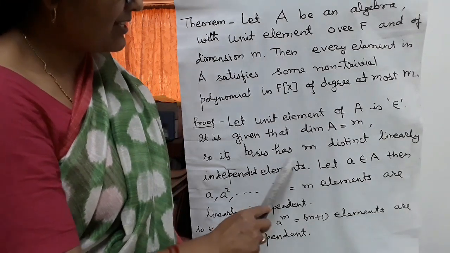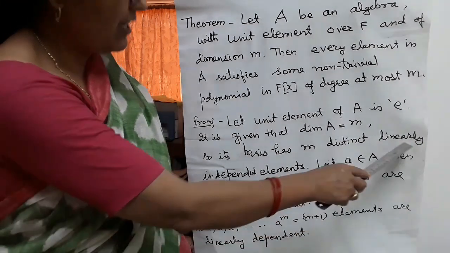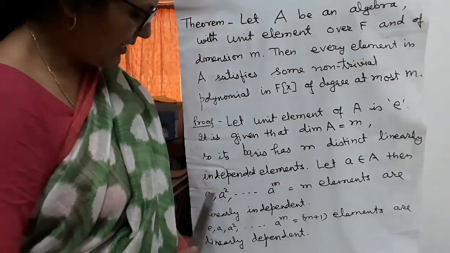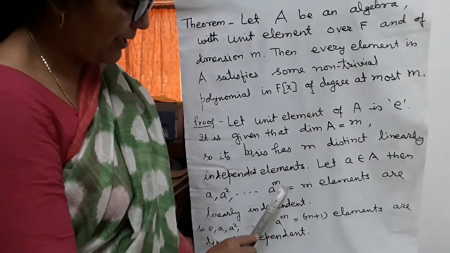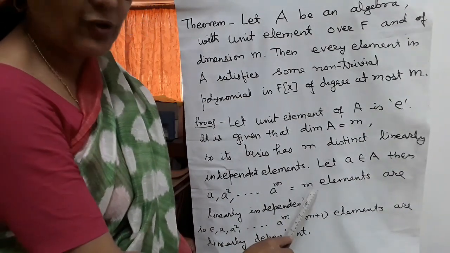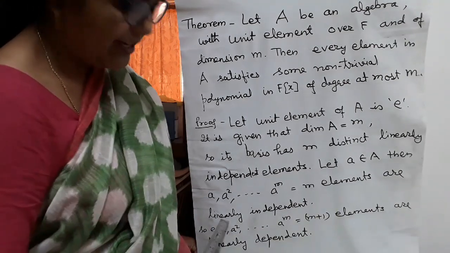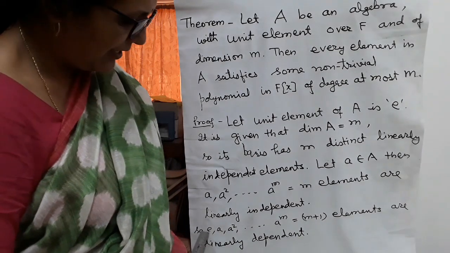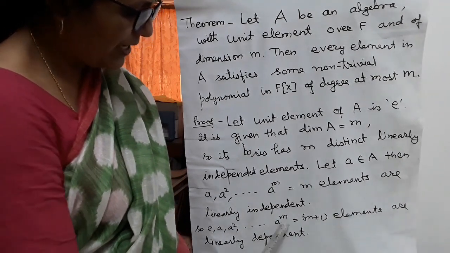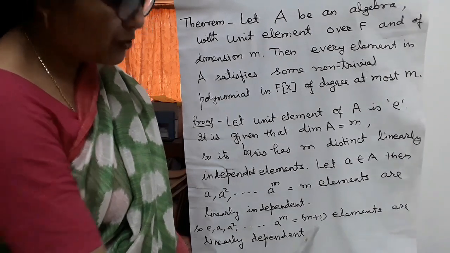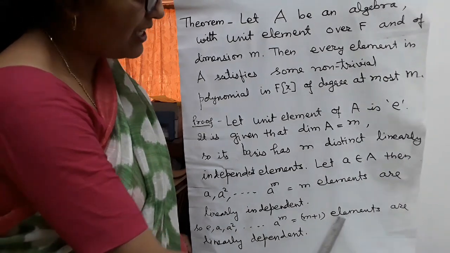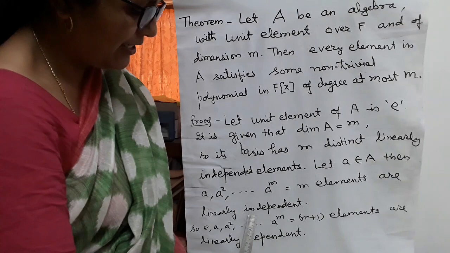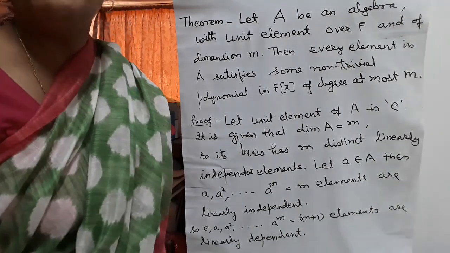So basis has m distinct linearly independent elements. Let a belongs to A, then a squared and so on, a to the power m. Total m elements. These m elements are linearly independent. Now we add one more element, e, a squared and so on, a to the power m. Now the number of elements is m plus 1. Then these m plus 1 elements are linearly dependent, not independent.